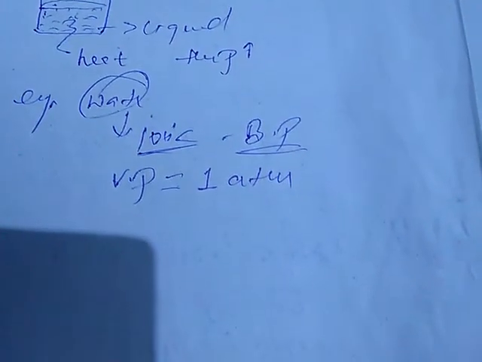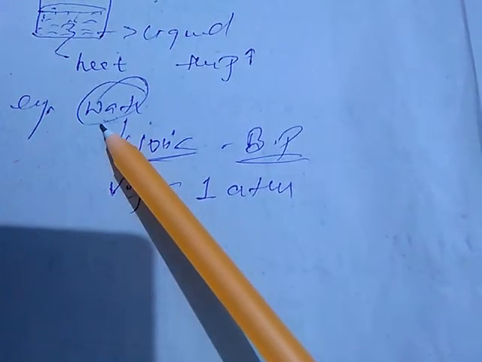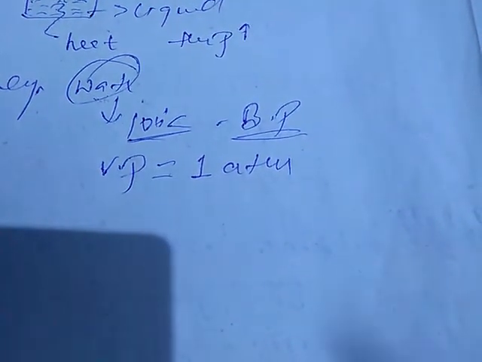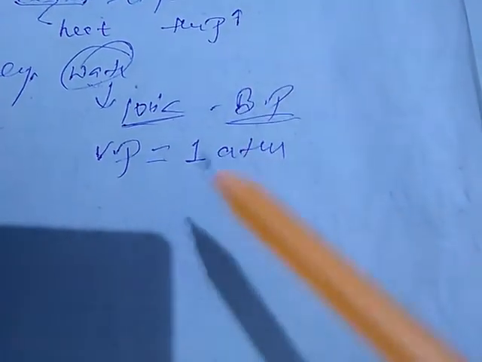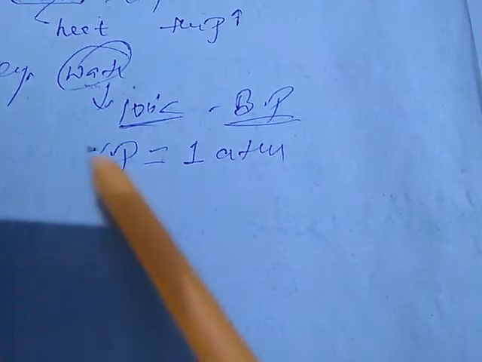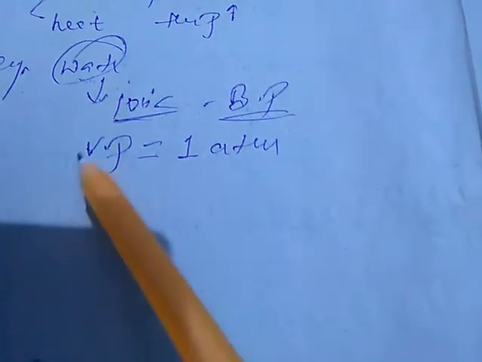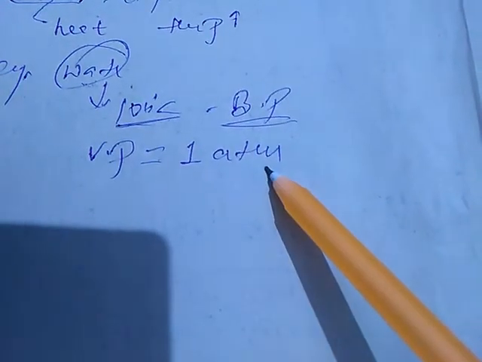The example I have taken here is of water, but it is not only for water. For any liquid the boiling point will be a particular temperature, and that temperature is the boiling point only when at that temperature the vapor pressure of that liquid is equal to the atmospheric pressure. In case of water, the vapor pressure is 1 atm, and this 1 atm is the value of atmospheric pressure also.